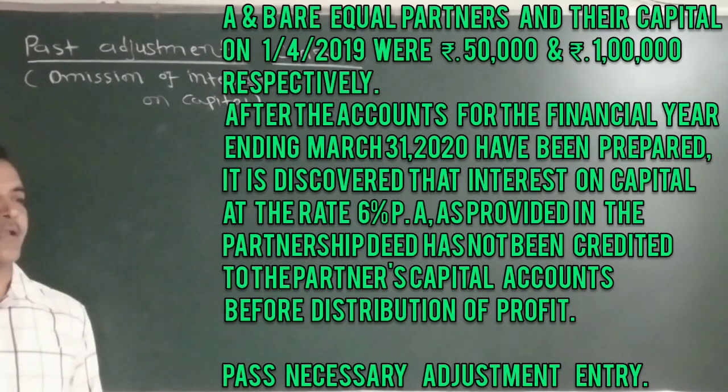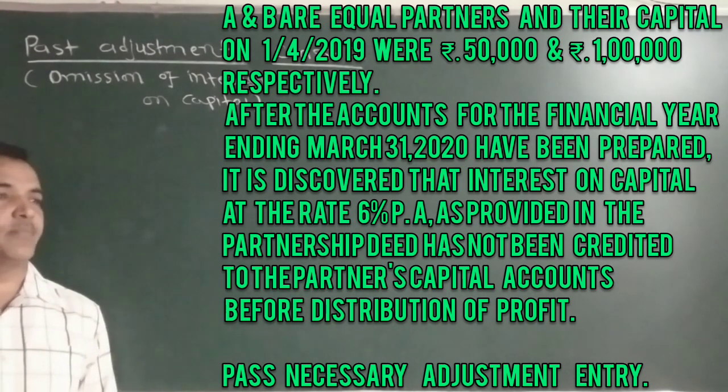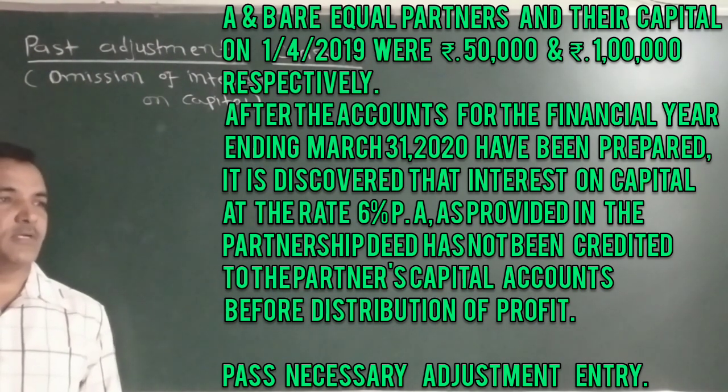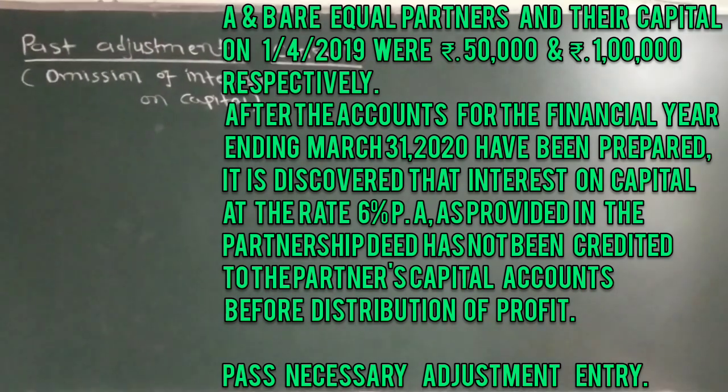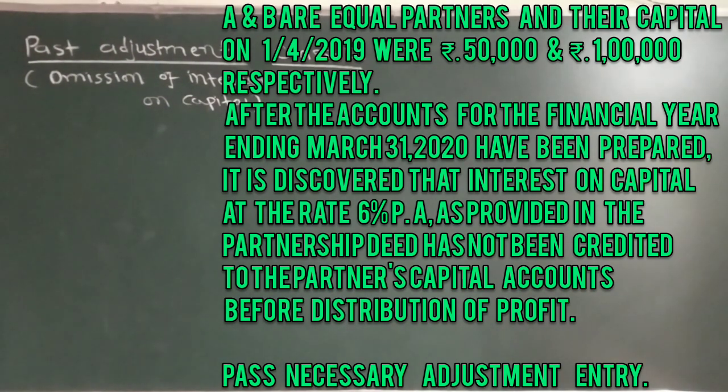A and B are equal partners and their capital is rupees 50,000 and rupees 1 lakh respectively. After the accounts for the financial year ending March 31st, 2020 have been prepared, it is discovered that interest on capital at the rate of 6% per annum as given in the partnership deed has not been credited to the partner's capital account before distribution of profit.